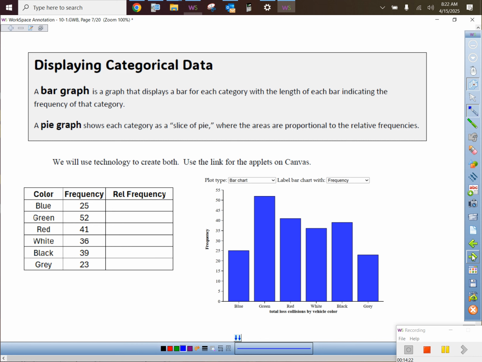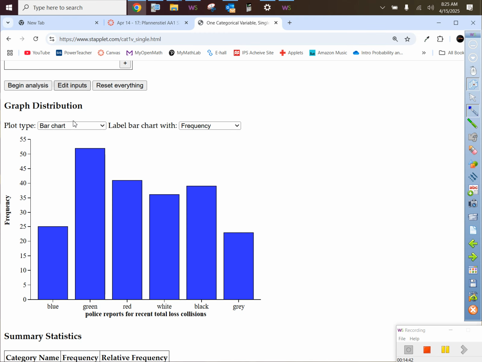Obviously, there's nothing that we're going to draw on our paper to do this, but on homework today, you're going to have multiple choice questions, which bar chart is proper. You could totally enter that data in. They would also like us to make a pie chart of that, which is sometimes called a circle graph. We're a pretty smart group. Can you see that you could change it with this drop-down menu to a pie chart right here?